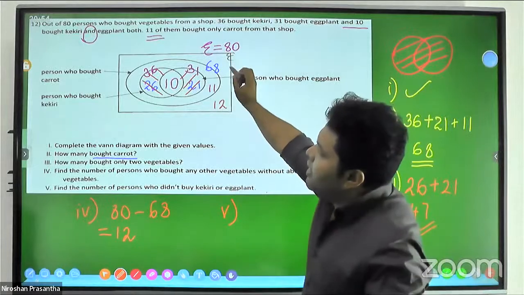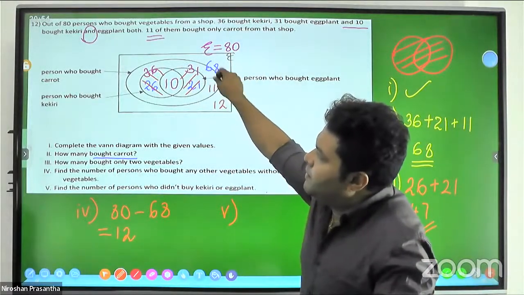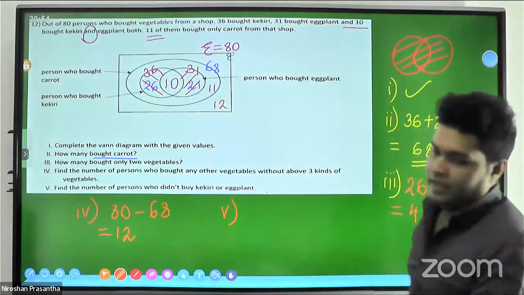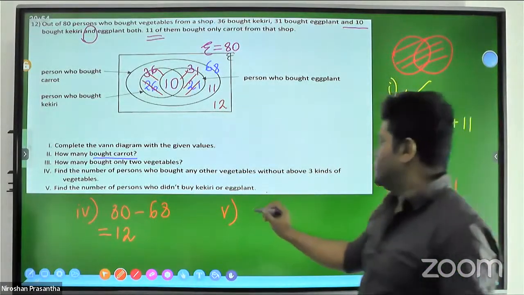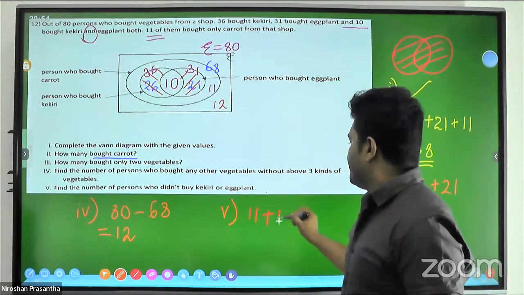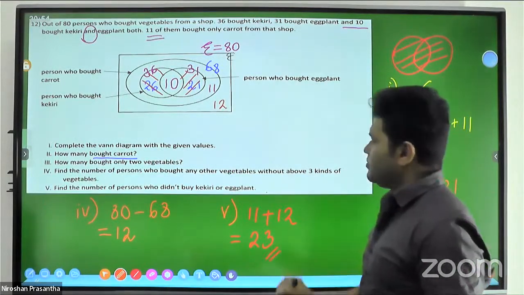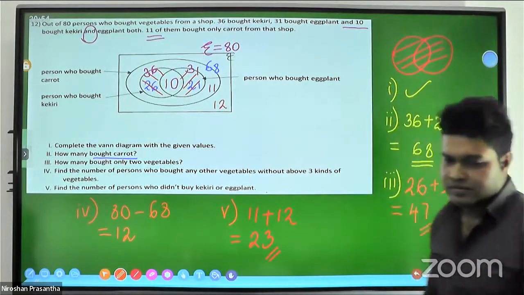But the 11 is the number of persons who bought the carrot, but they haven't bought the eggplant and kakiri. Therefore, it is 11 plus 2. 23. This is the answer. Right?